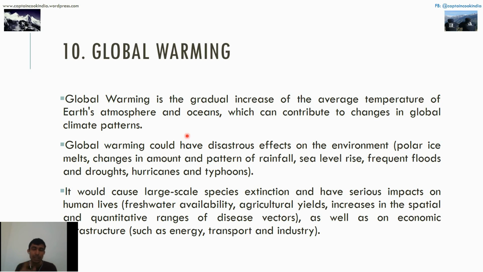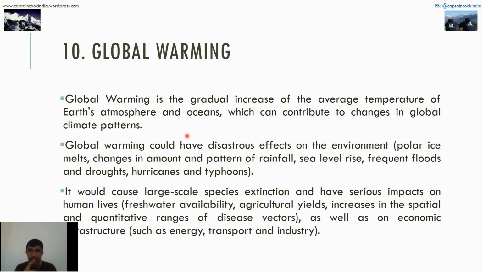That leads to the heating effect, and there is a depletion of the ozone layer. There's a hole, studied over Antarctica, you will get to know about it. That depletion gives rise to an increase of this heat also. Then global warming could have a disastrous effect on the environment, like polar ice melting.